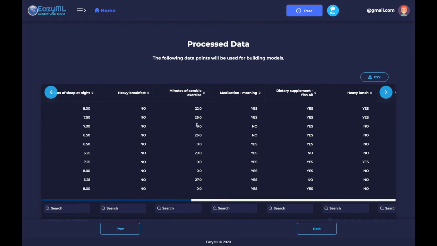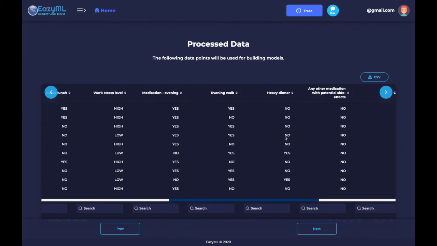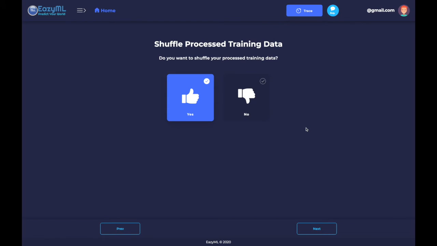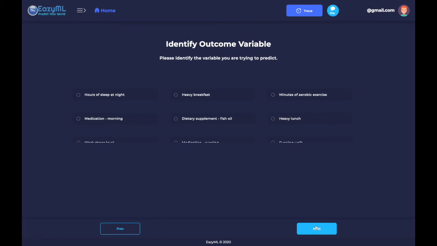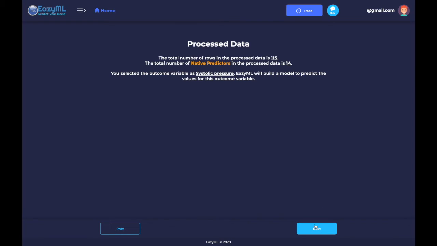So right here is the process data. EasyML has converted all of the variables into an accepted data type. And we can go ahead and continue again. So sometimes training data can be clustered, and so we recommend shuffling the training data just to remove any ordering or dependency on order bias in the training data. The outcome variable we want to predict in the future is the systolic blood pressure, of course. And it shows you the results of our process data. It has 115 rows with 14 native predictors.